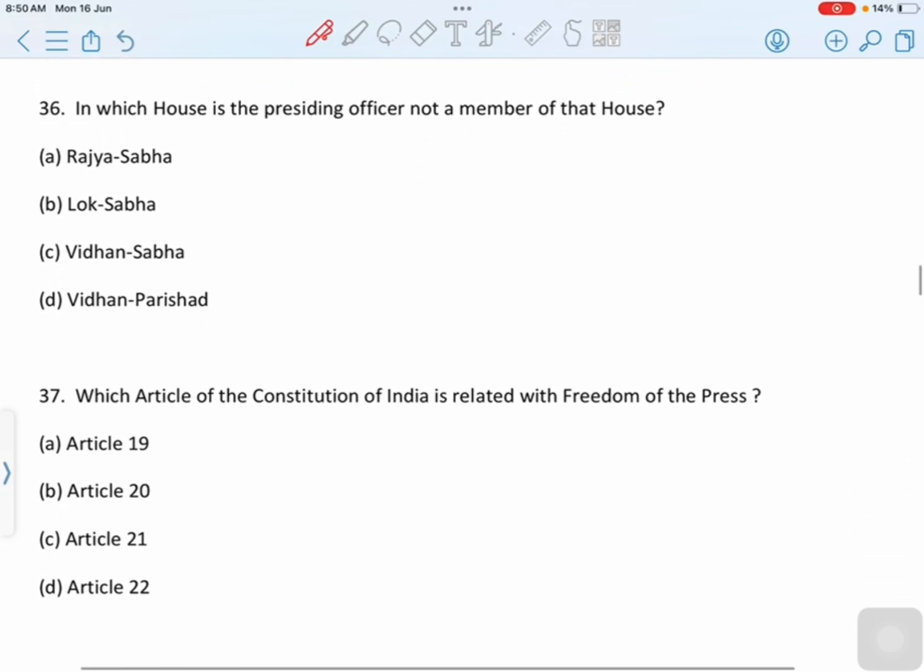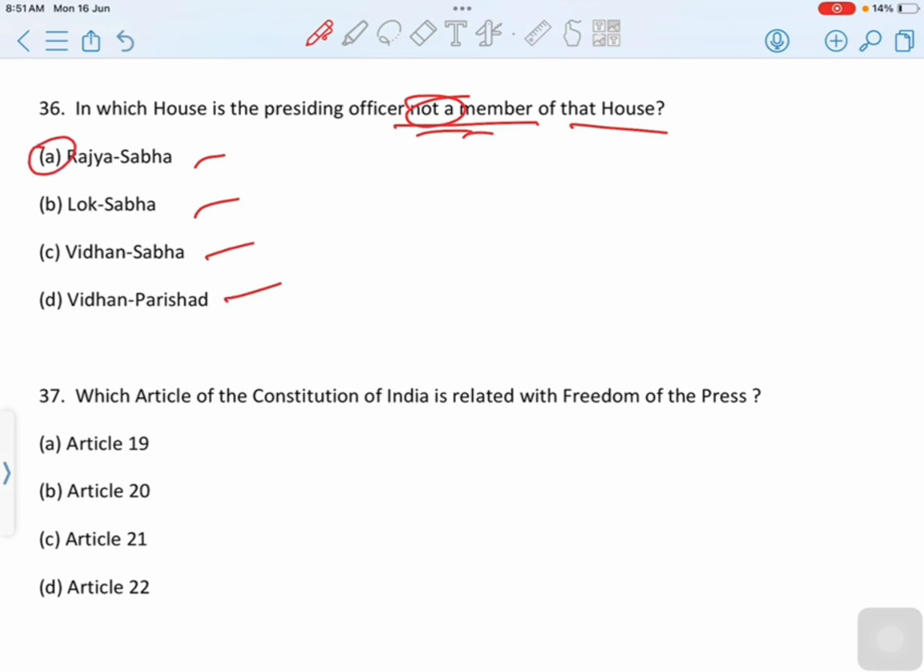Move to next question. In which house is the presiding officer not a member of that house? First option is Rajya Sabha. Second option is Lok Sabha. Third option is Vidhan Sabha. Last option is Vidhan Parishad. Then correct option is option A, Rajya Sabha. The presiding officer of Rajya Sabha, that is the Vice President, is not a member of the house. He is elected by the members of an electoral college consisting of members of both houses of Parliament. Then correct option is option A, Rajya Sabha.